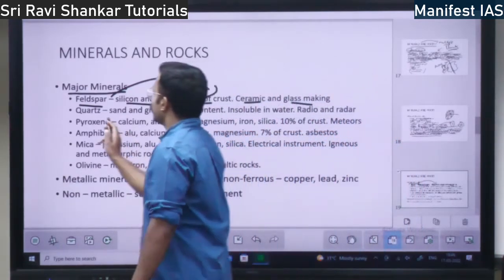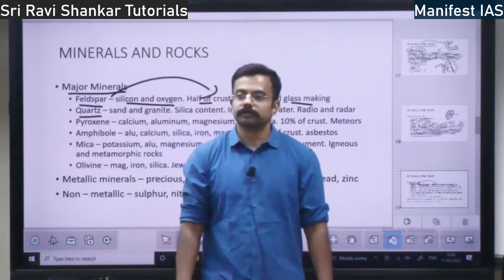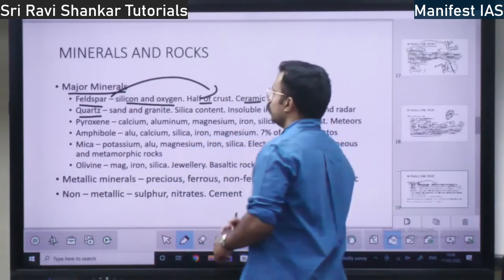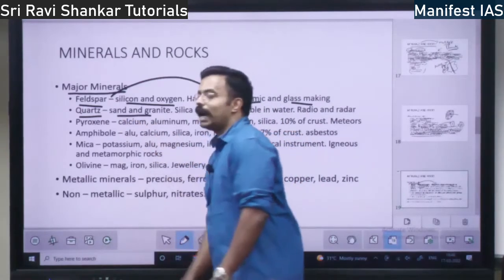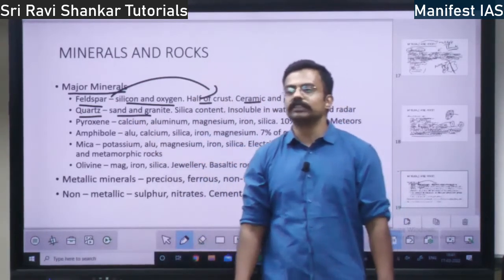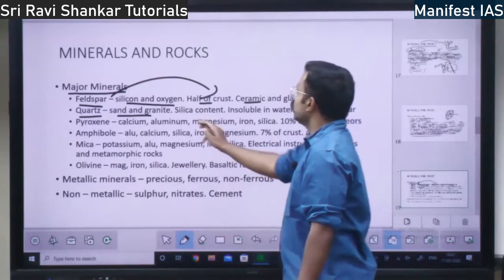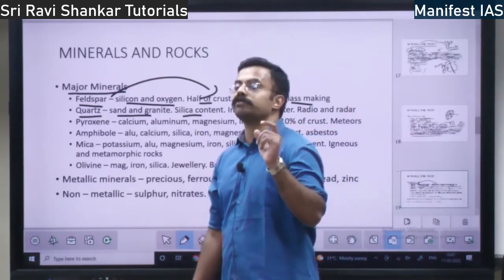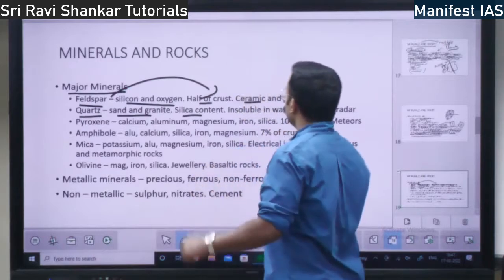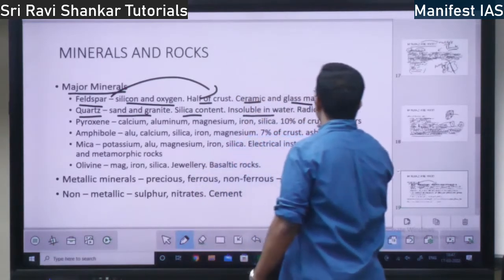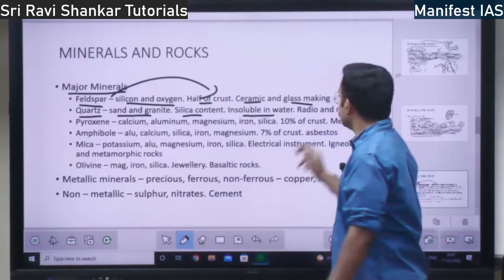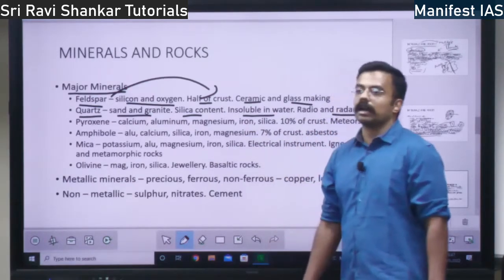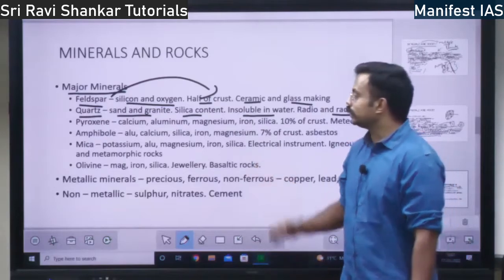Then you have quartz, not the watch company quartz. Quartz is a mineral. It is made up of sand and granite. So the major content is silica. Quartz is made up of silica, right? It is insoluble in water. Where is quartz used? It is used in your radio. It is used in your radar. Radio and radar, quartz is used.